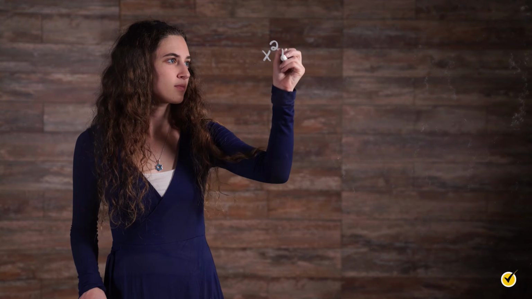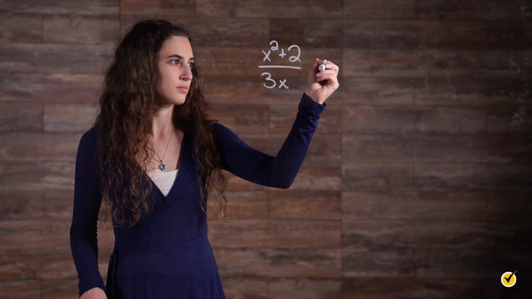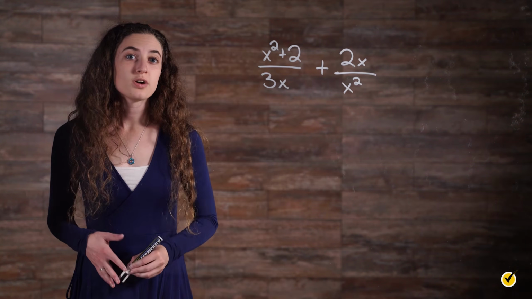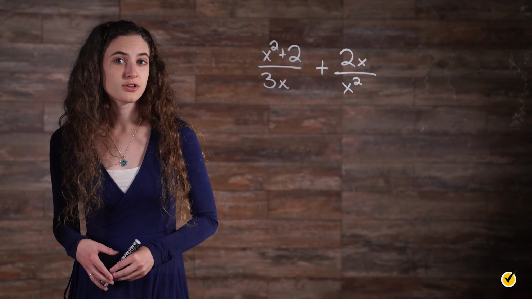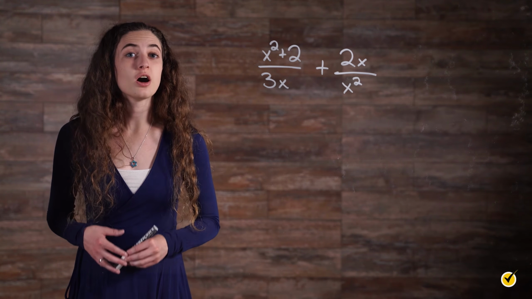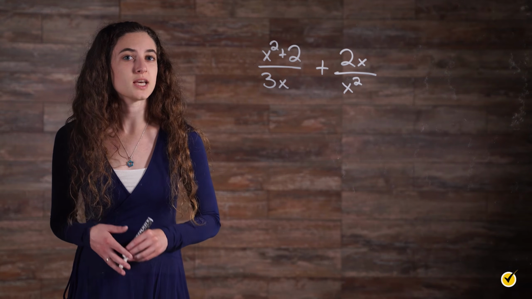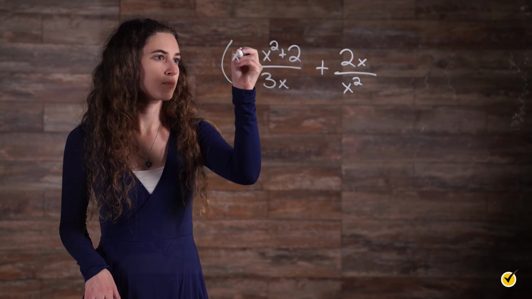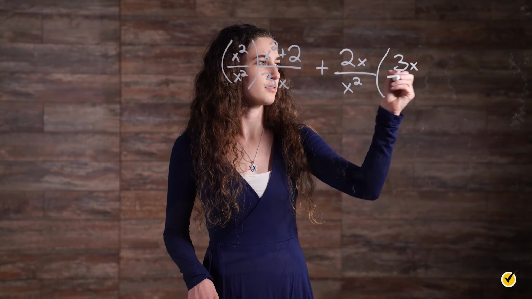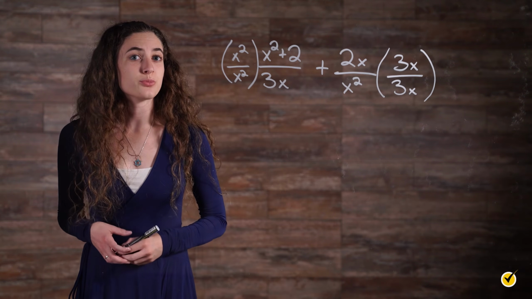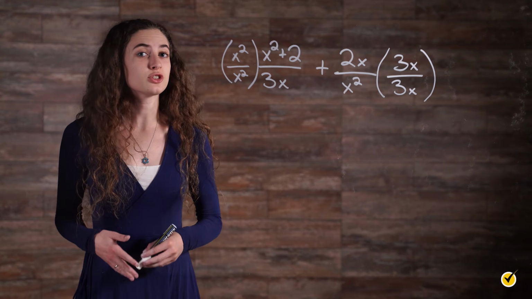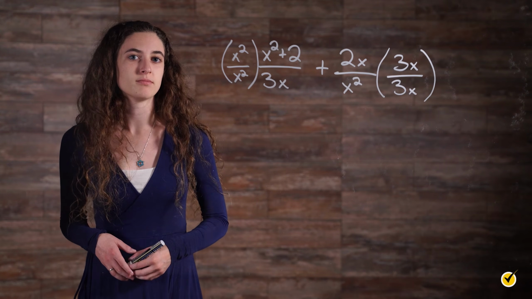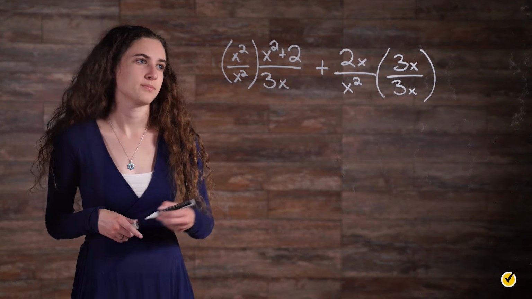Rational expressions behave like fractions. To add or subtract them, we need to get a common denominator. For example, since one expression has 3x as a denominator and the other has x squared, a common denominator of 3x times x squared can be created. Remember to multiply each numerator by the same factor so that we are essentially multiplying each expression by 1. Now multiply through and simplify.